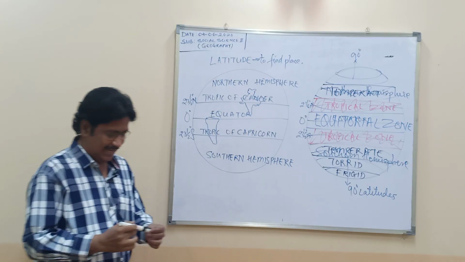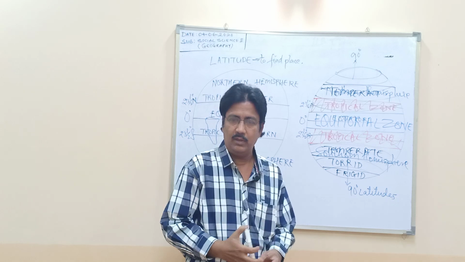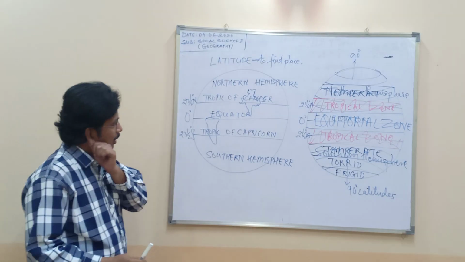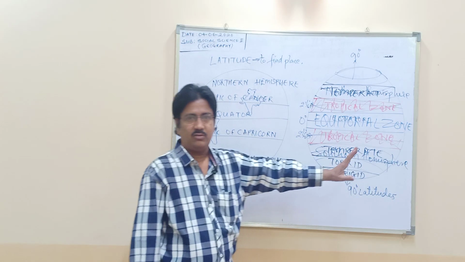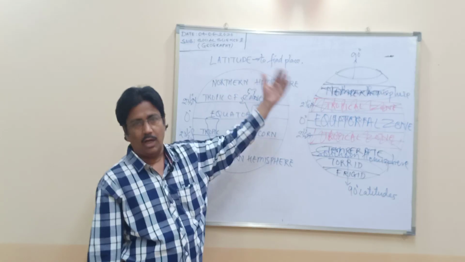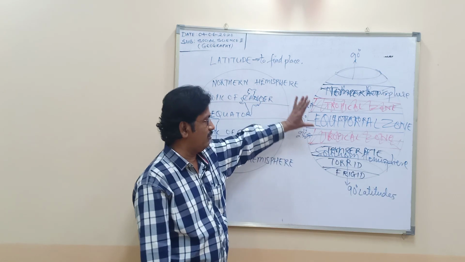That means the northern and southern hemispheres have the same zones on the replica of the earth. You can see the equatorial zone where the equator passes through, then where the tropics pass through at 23.5 degrees north and 23.5 degrees south, both are tropical zones.